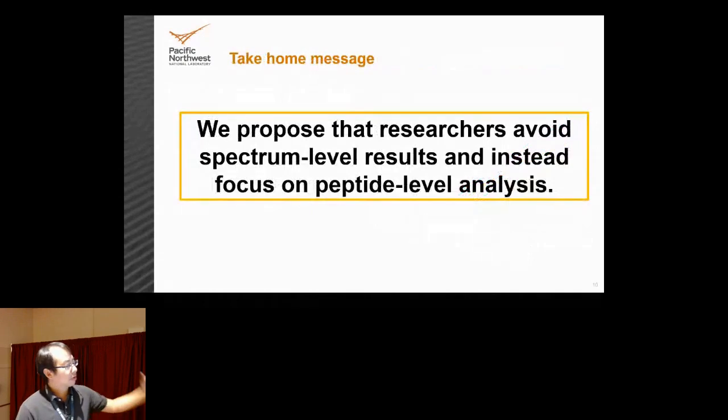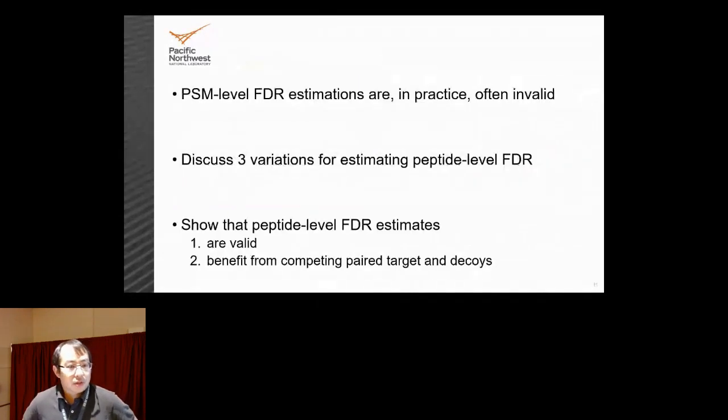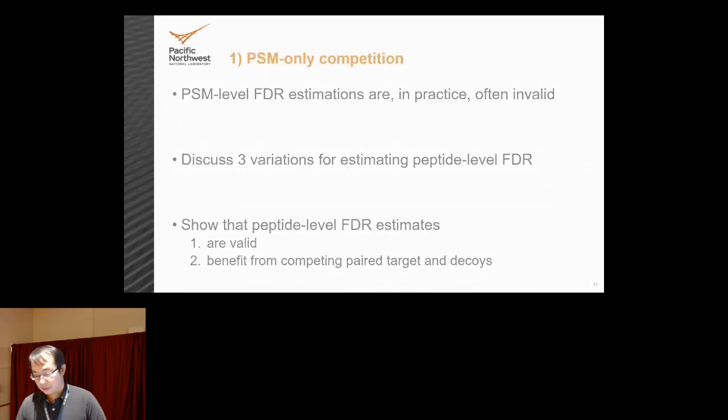So, like I said, we propose that researchers avoid spectrum level analyses and instead focus on peptide level analyses. So next, we're going to talk about 3 different variations on how to estimate peptide level FDR, and then we're going to show what this paired target decoy competition thing we're talking about is.